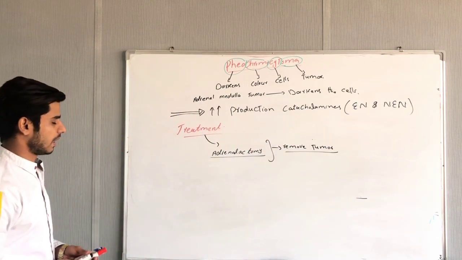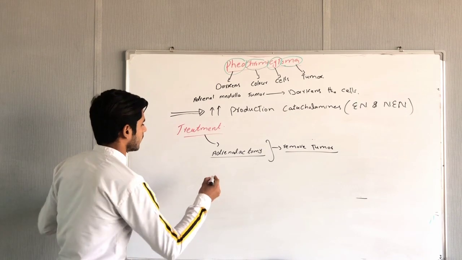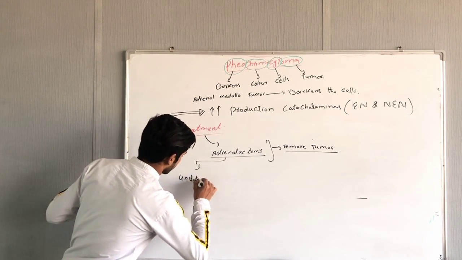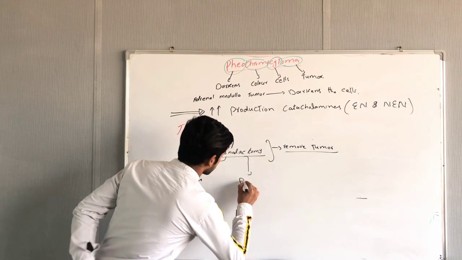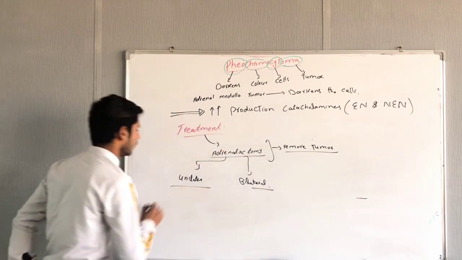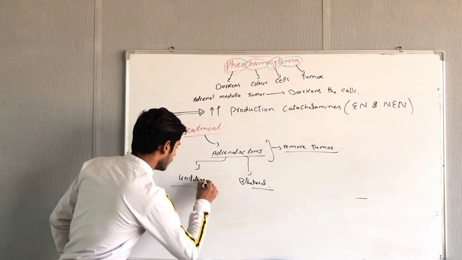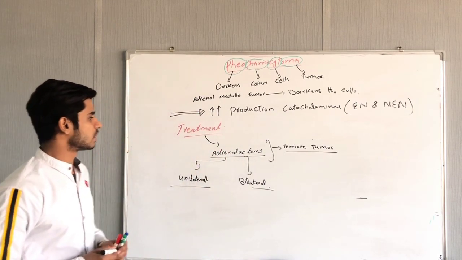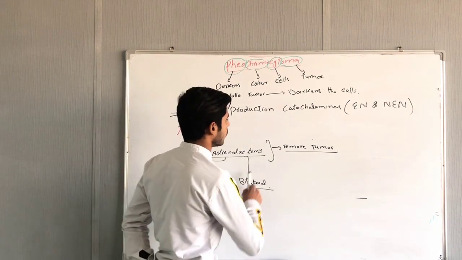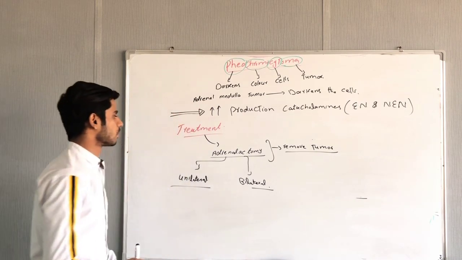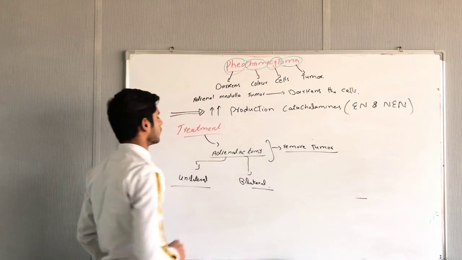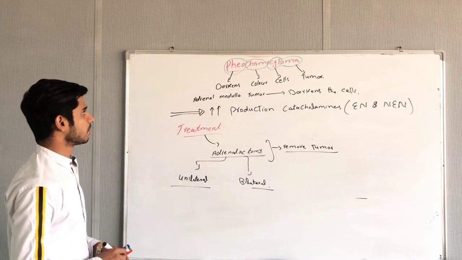What happens in adrenalectomy? It may be unilateral or bilateral. In case of unilateral, we will remove the tumor from one adrenal medulla gland, but in case of bilateral, we can remove the tumors from both adrenal medulla glands. So it was the surgical removal of the tumor. It is the treatment of pheochromocytoma.